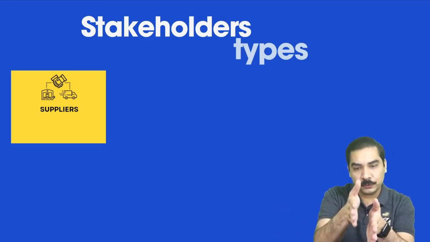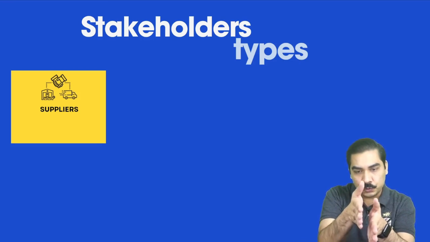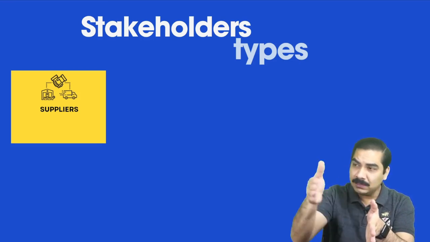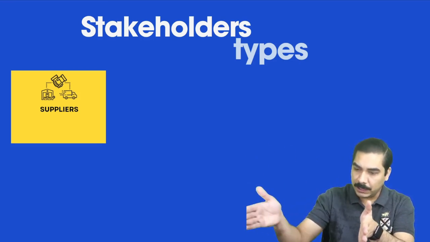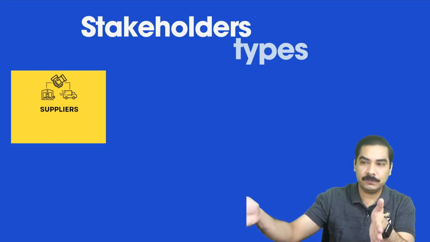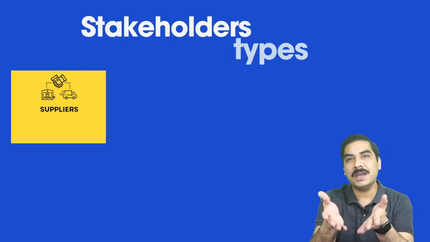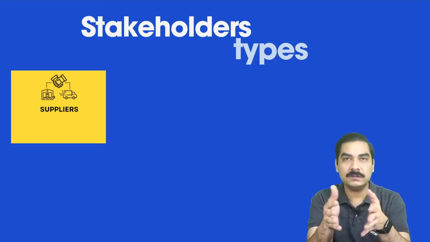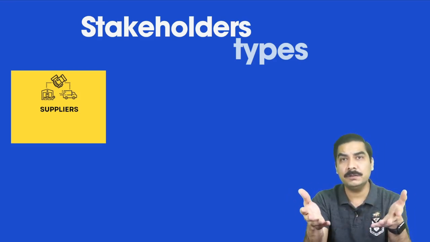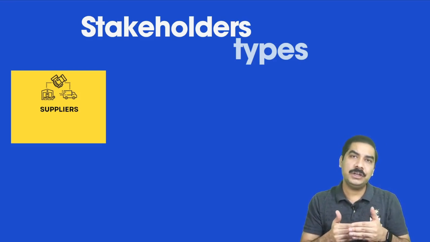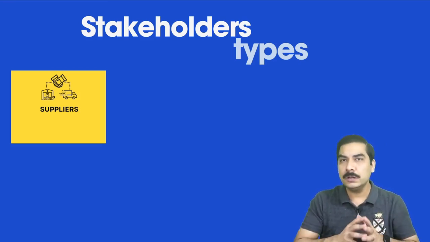That period between receiving the goods and the payment date is called the credit period. It can be 10 days, 15 days, or 1 month, depending upon the agreement you have with your supplier.